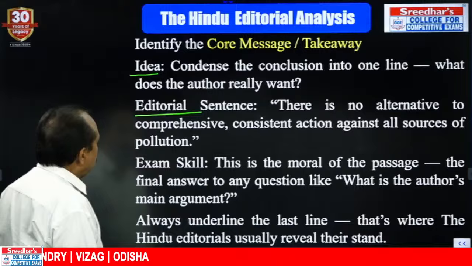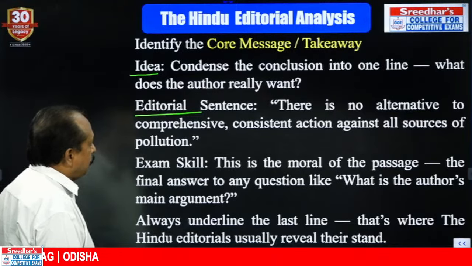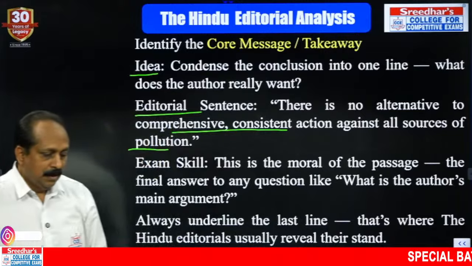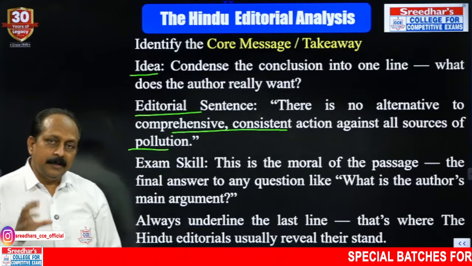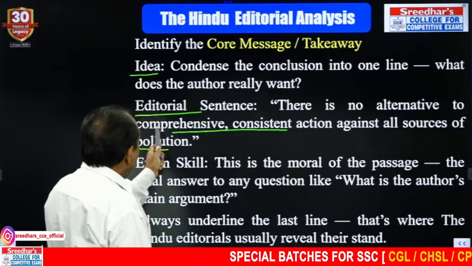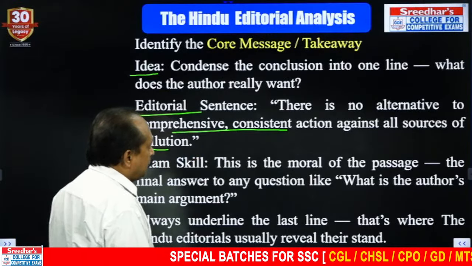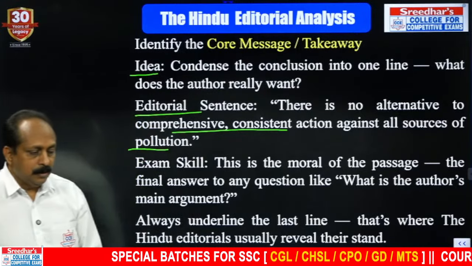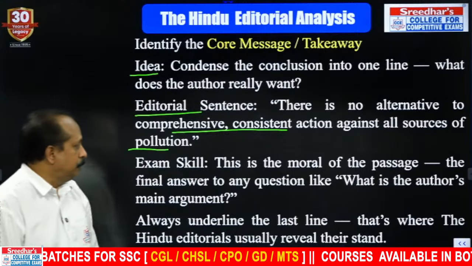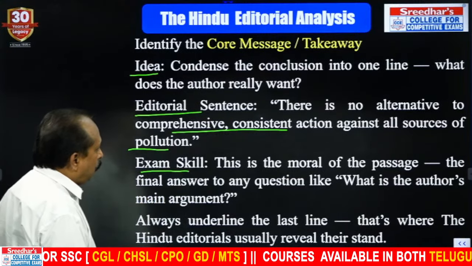There is no alternative to comprehensive, consistent action against all sources of pollution. If you want to find a solution, only one way you can find: comprehensive, consistent action against all sources of pollution. That is the only way you can deal with pollution. There is a moral of the passage.